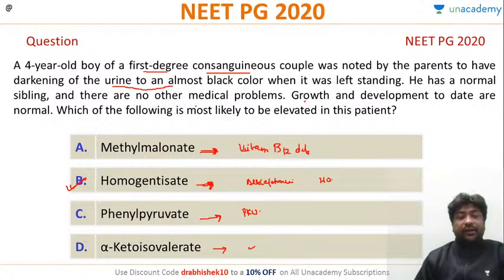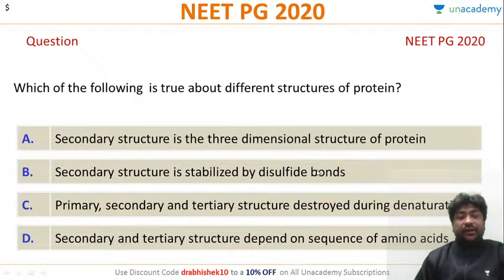Classically in alkaptonuria, the patient will be normal till the second and third decade of life, and the only symptom till then will be blackening, or darkening, of urine. Let's answer this question. Which of the following is true about different structures of protein? This was again a question asked in NEET PG 2020.